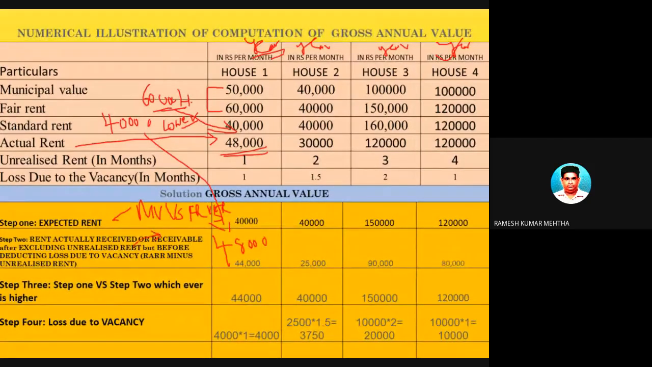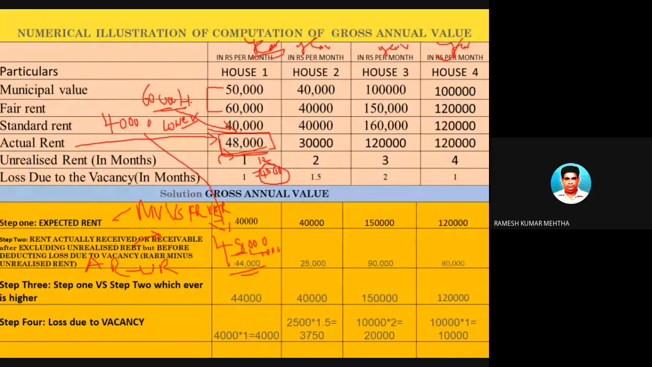Now second step I am doing. What is the formula for second step? Actual rent minus unrealized rent. So 48,000 minus unrealized rent. How many months' rent is unrealized? 1 month. The total rent at which it has been let out is 48,000 per year, so 4,000 per month. So loss of 1 month is there because of unrealized rent. So 48,000 minus 4,000, you will get 44,000 as step number 2. He should have received 48,000 rent, but there is 1 month unrealized rent, which is 4,000 rupees.